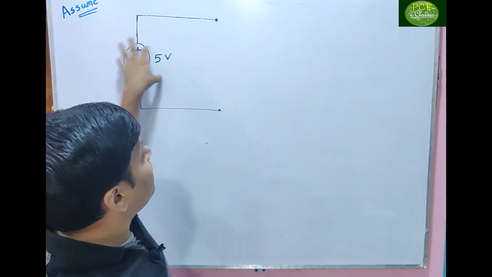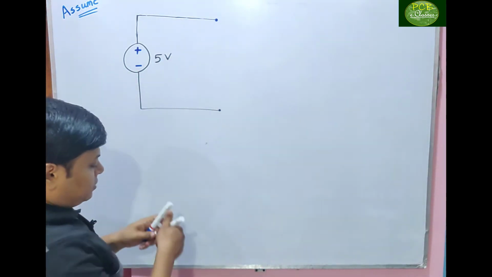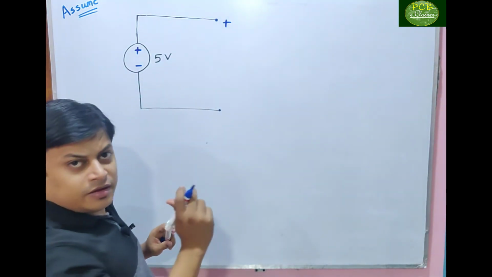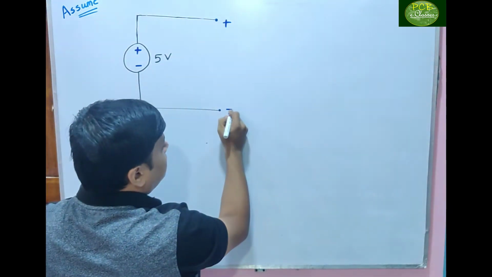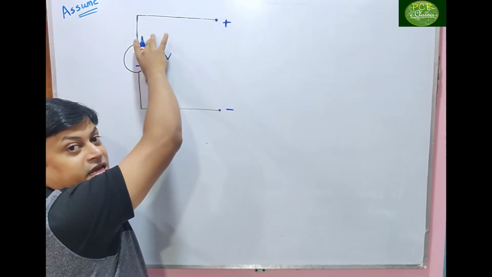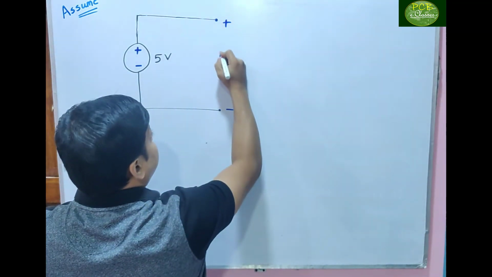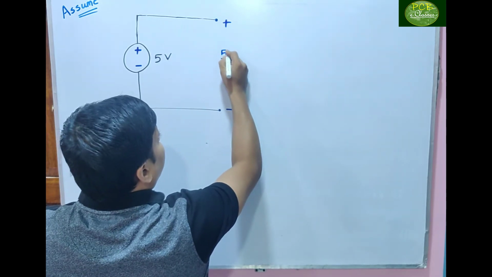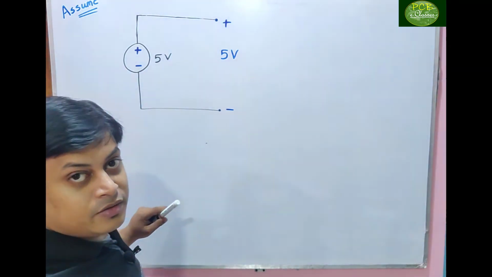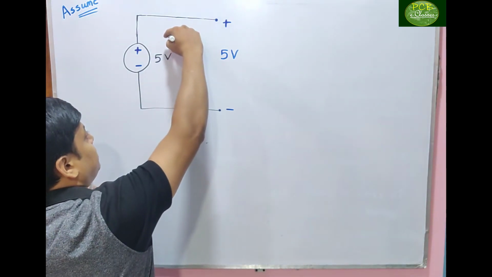Its positive polarity is connected to this open terminal, so this one is the positive terminal. Similarly, its negative is connected here, so this is a negative terminal. Whatever energy is there, the same will be reflected across this open terminal. So across this, the voltage will be 5 volt.